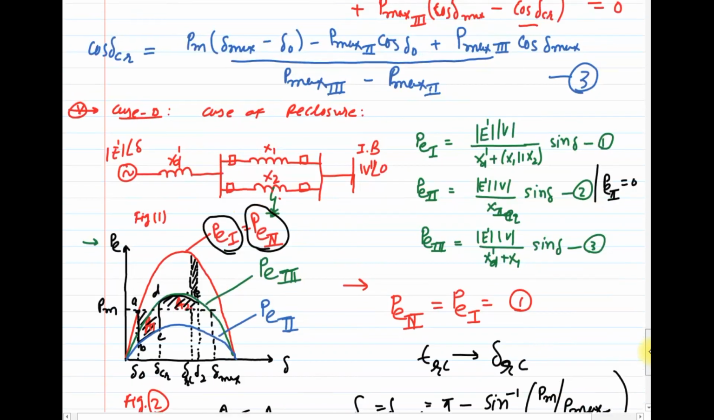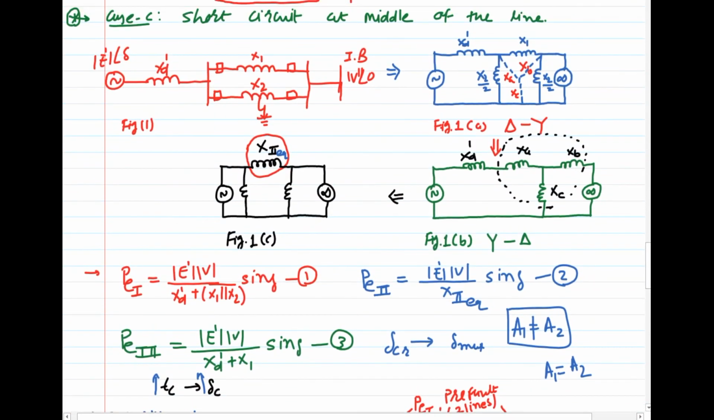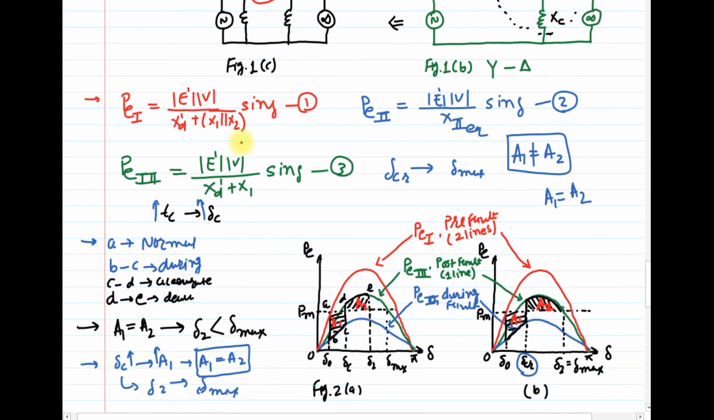Then next is case 3: short circuit study at the middle of the transmission line. In the previous case, we saw that if the fault is at either end of the transmission line, then the power transfer during the fault becomes 0. But here, in the case of a fault at the middle of the transmission line, we get an equivalent reactance X2, and therefore we get the power transfer during the fault condition.